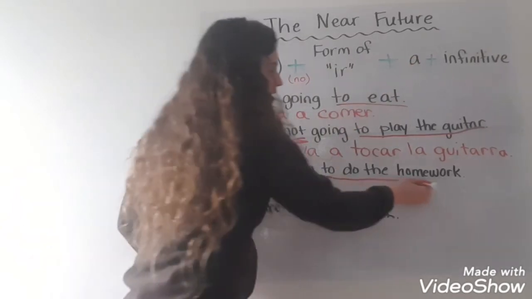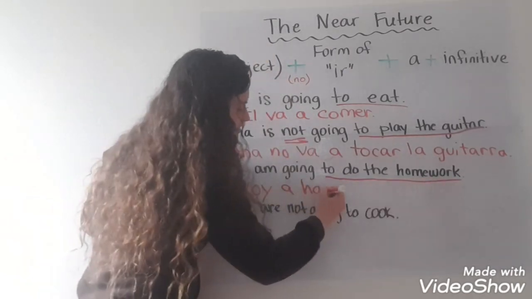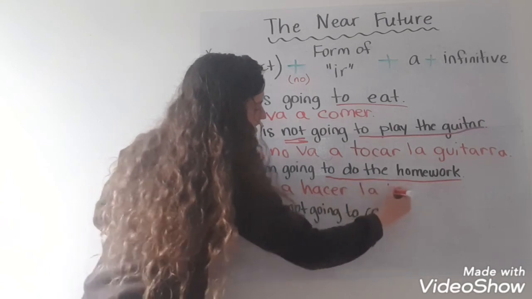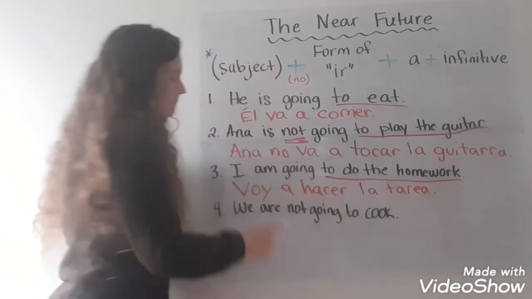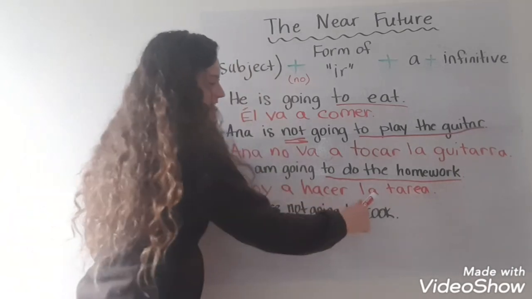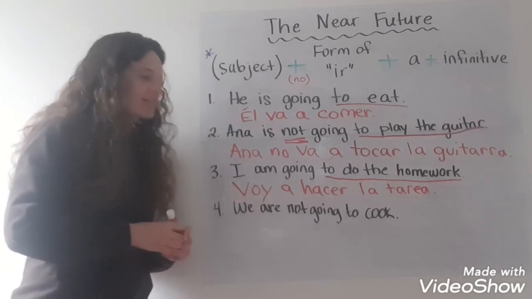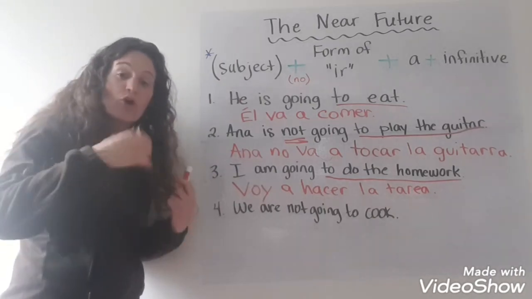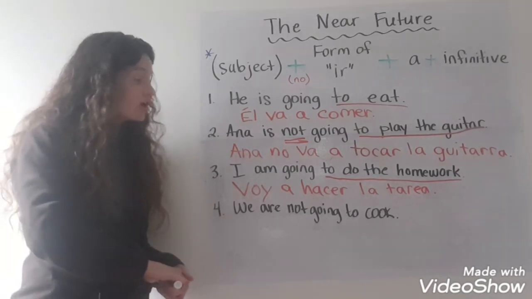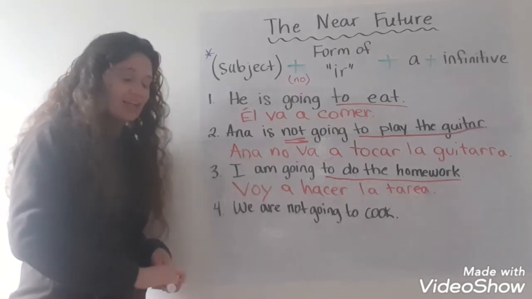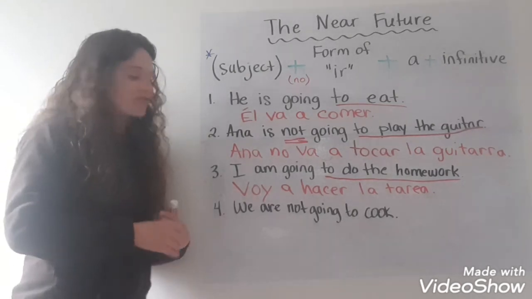To do the homework, there's my action, and that is hacer la tarea. Voy a hacer la tarea. All right? I am going to do the homework. All of this is near future. It's talking about what's going to happen soon, in the near future.